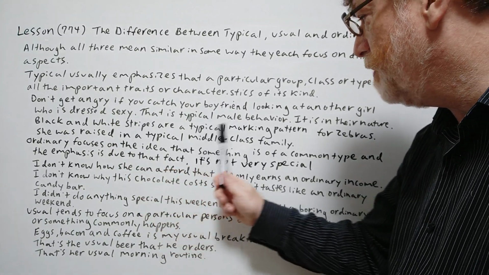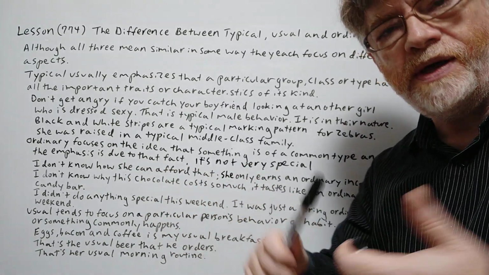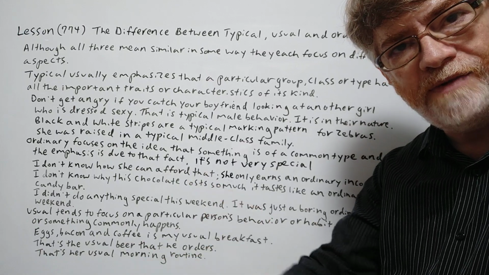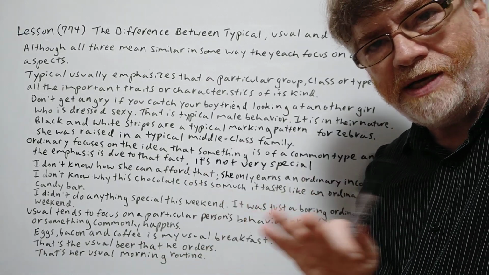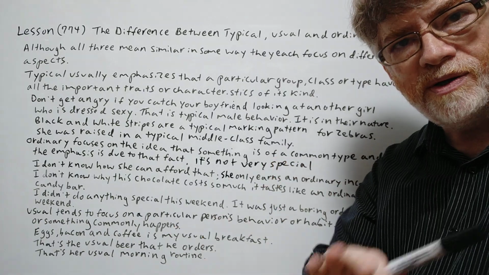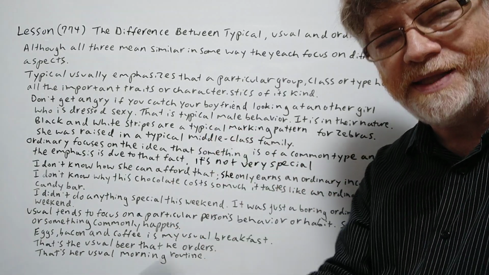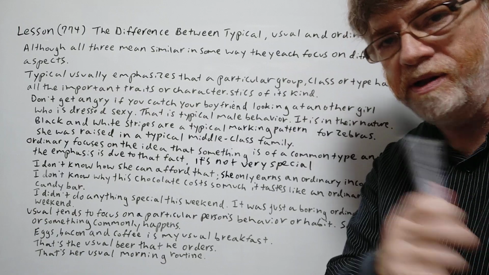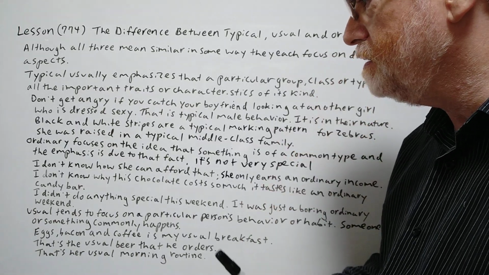She was raised in a typical middle-class family. So they have all the characteristics, probably the same sort of income level, maybe similar type of morals or experiences that they have. So it is typical in this sense. All right, let's look at the next one.